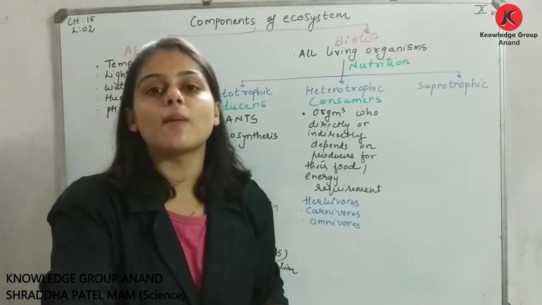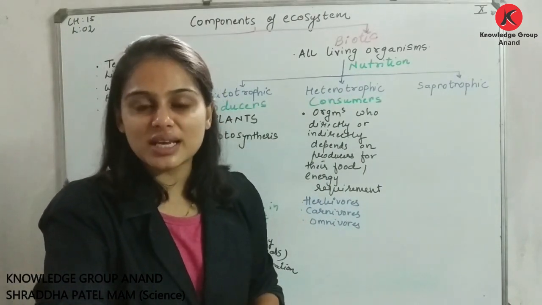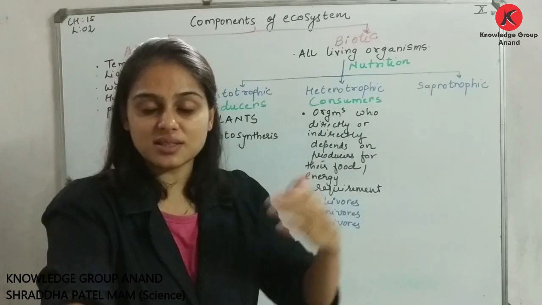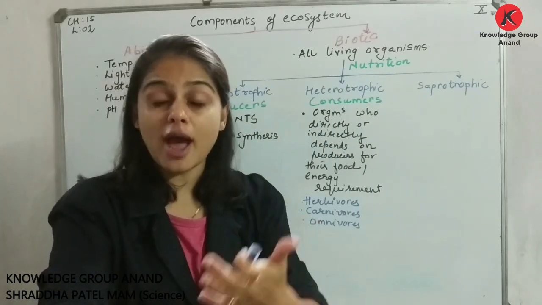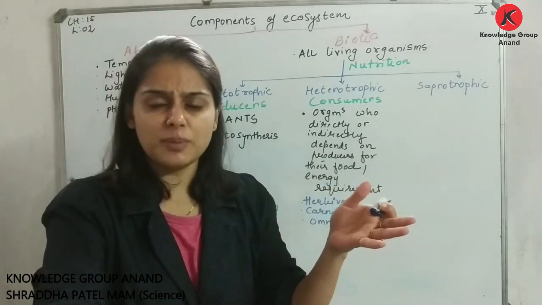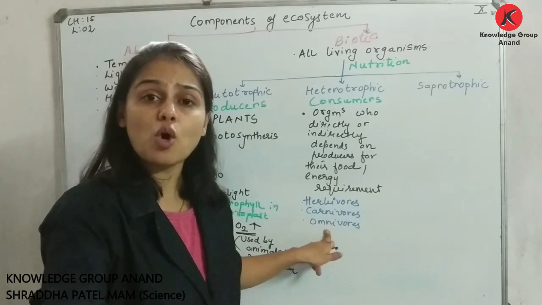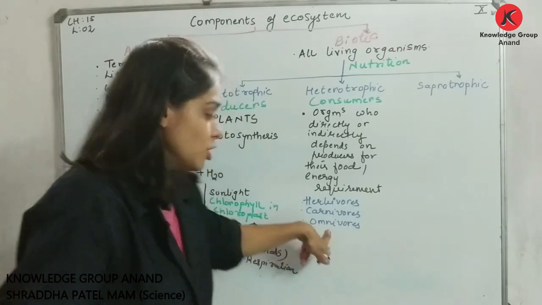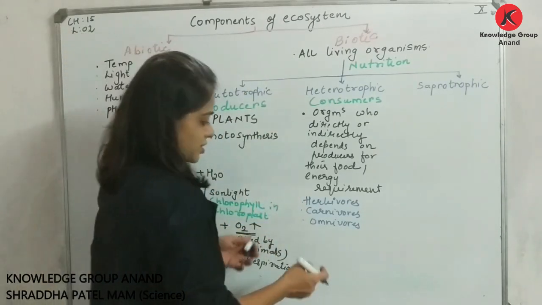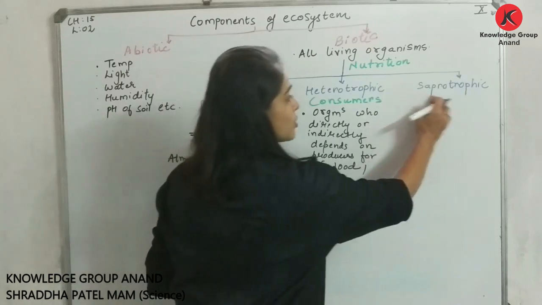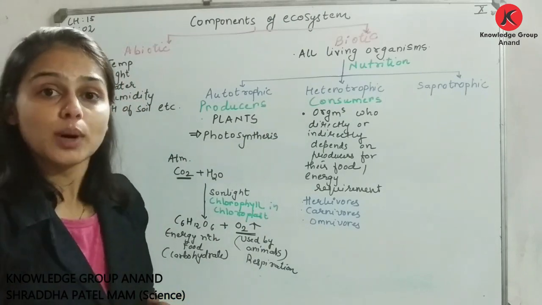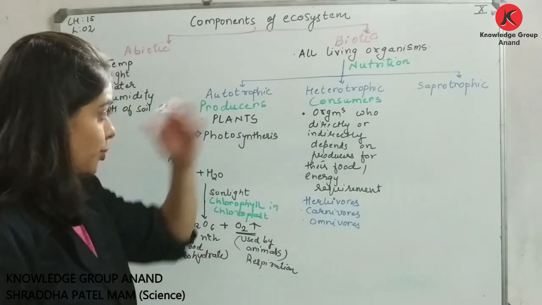And omnivores मतलब क्या, vegetarian as well as non-vegetarian, I can say. मतलब like us, right, we can have plants, we also have animals, say for example fish, and many more things, chicken, we people are eating, right? So that organisms are called as omnivores. Am I clear? So herbivores, carnivores, omnivores, again your decomposers that I am going to write over here, come in your consumer only. Am I clear? So I hope you got this point.